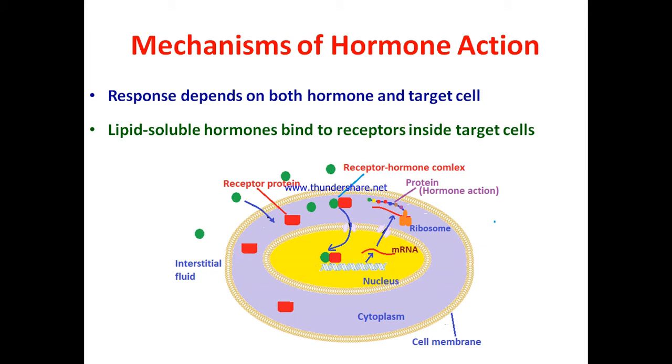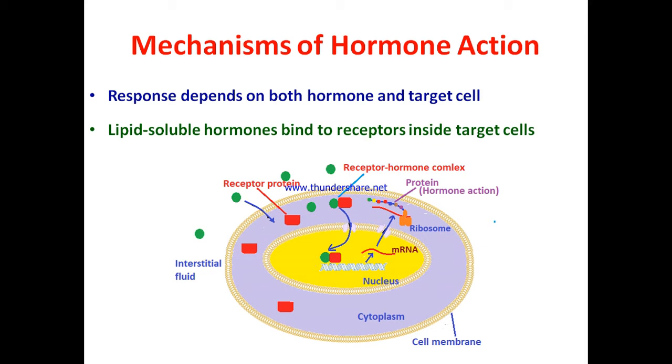Mechanism of action of hormone. The hormone response. The response of cells or tissues to a hormone depends on both the hormone as well as the target cell. Lipid-soluble hormones bind to receptors inside the target cell, whereas water-soluble hormones bind to receptors on the surface of the cell.